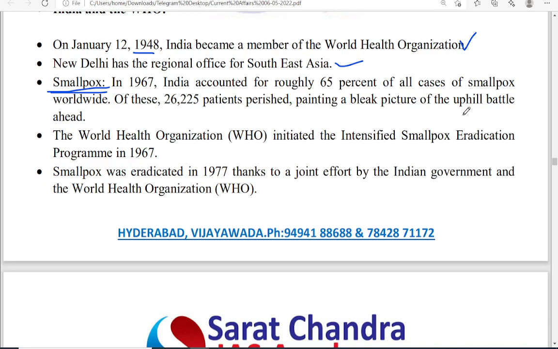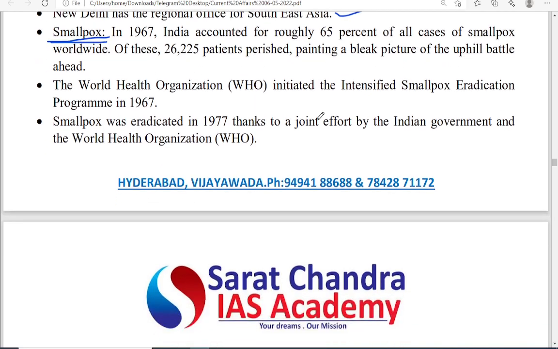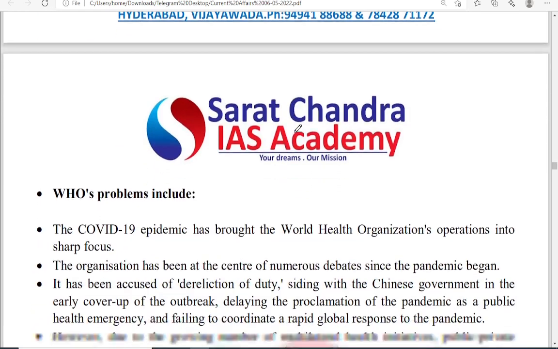That's the reason why we need the good support of WHO. So WHO initiated the intensified smallpox eradication program in 1967, by which smallpox was almost reduced, and eradicated in 1977, thanks to the joint effort of the Indian government as well as WHO. So that's the relevance of WHO.